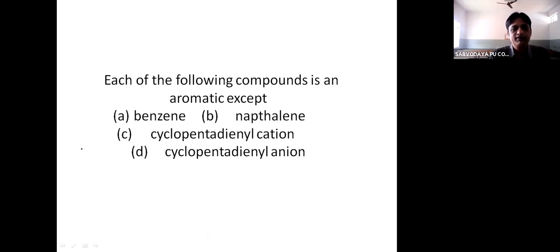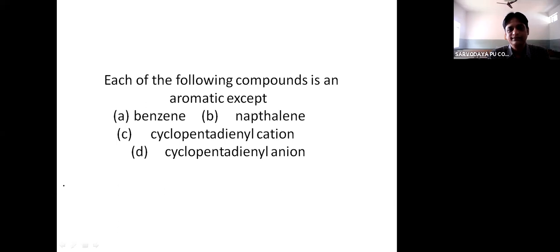Each of the following compounds is an aromatic except, okay. See, earlier the definition for aromatic compounds was based on smell. Compounds having pleasant smell were given the name aromatic.